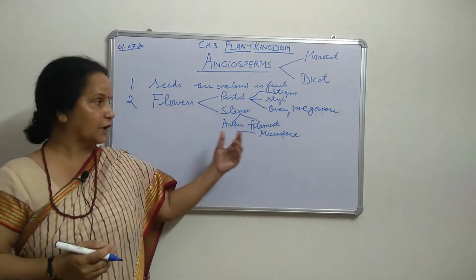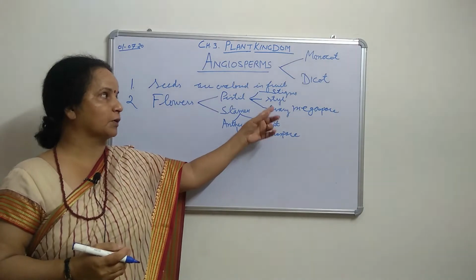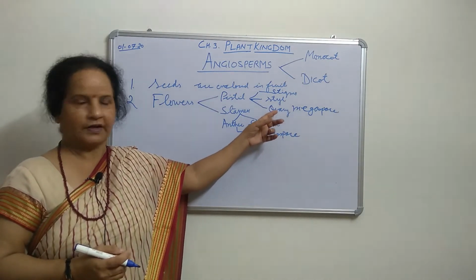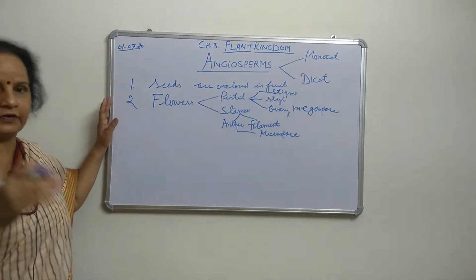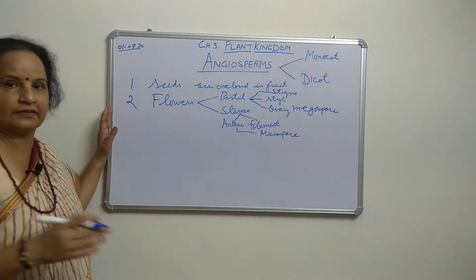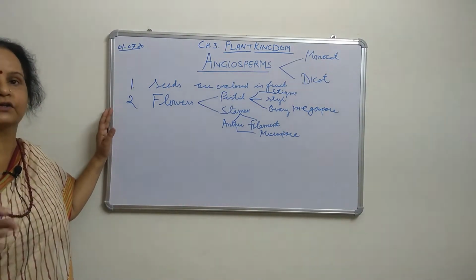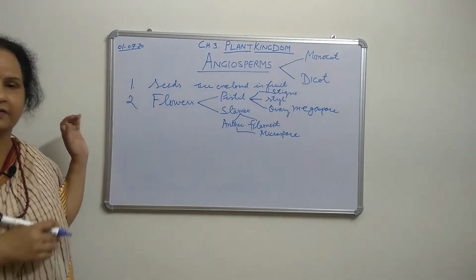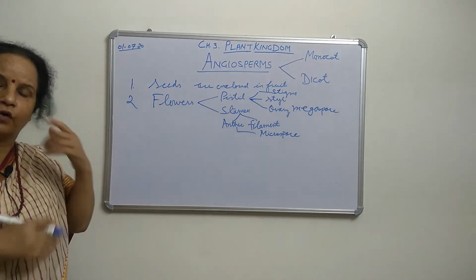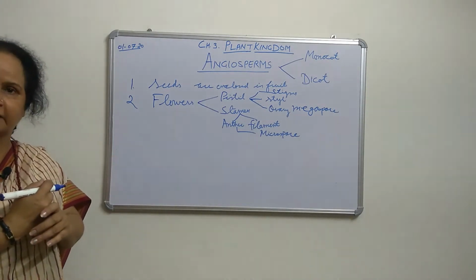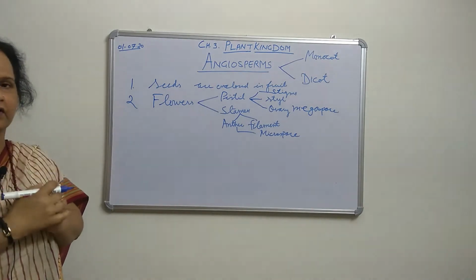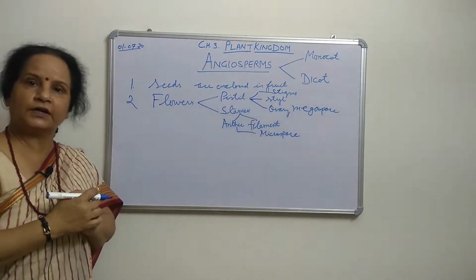Now first we will talk about how the microspore is produced. First of all, there are nuclear cells, as I told in gymnosperms also. In the same way, in the microsporangium there are a number of nuclear cells, and one of those cells will go for meiotic division.